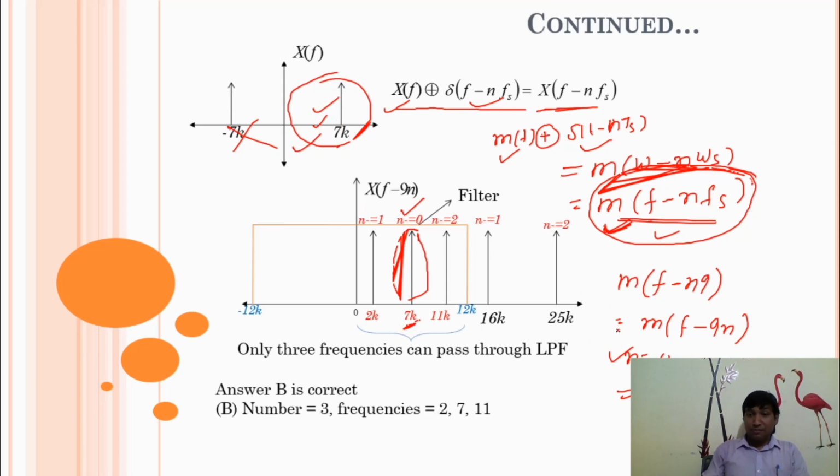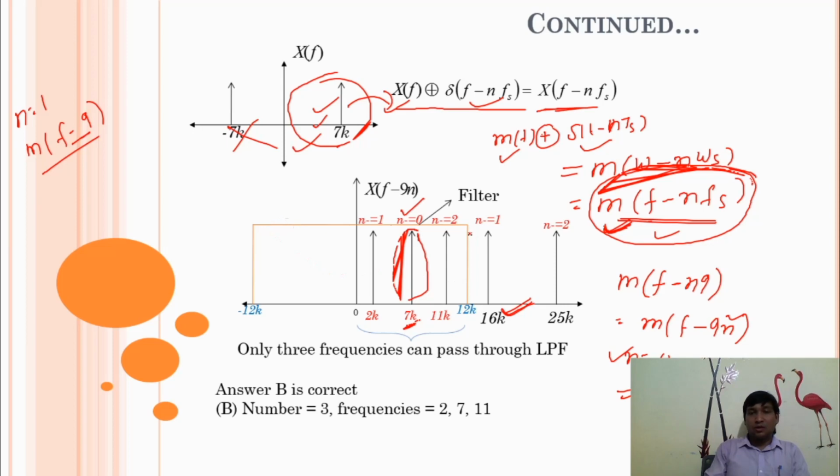Next, when n is equal to 1, the message signal is M(f minus 9). It means this whole signal will shift toward the right-hand side. So 7 plus 9 is 16. This is outside of this filter.